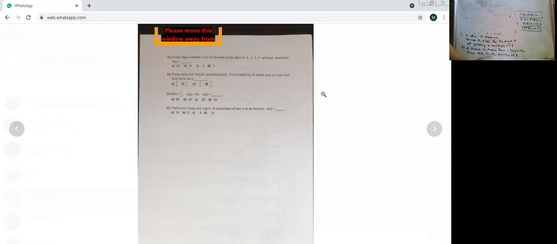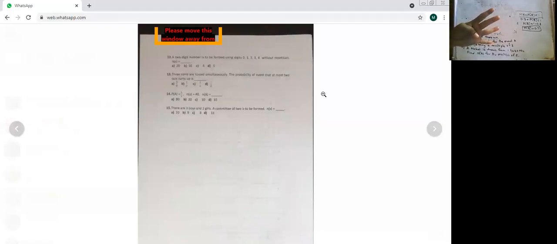Again, they have asked A, multiples of 5 from 1 to 20. Yeah, correct. Okay, in multiples of 5, we find students do not take 5. I don't know why. For multiples, we say the table of 5: 5 1s are 5, 5 2s are 10, 5 3s are 15, 5 4s are 20.